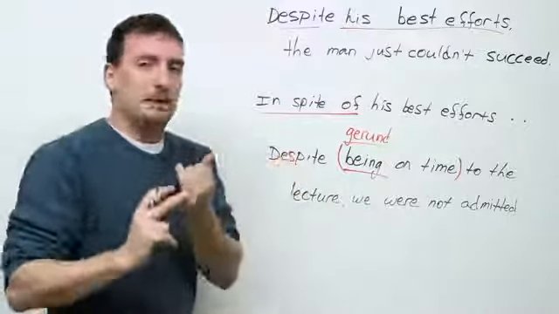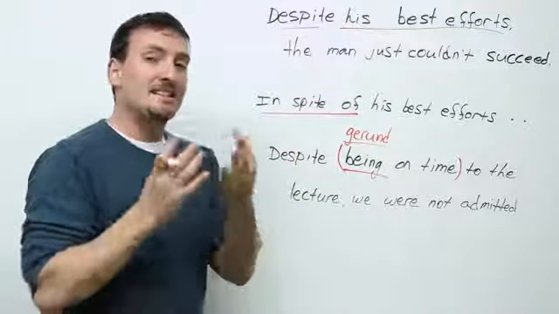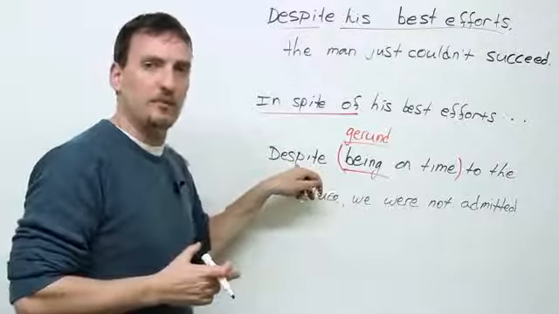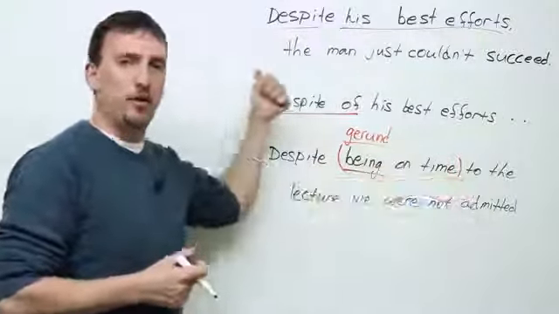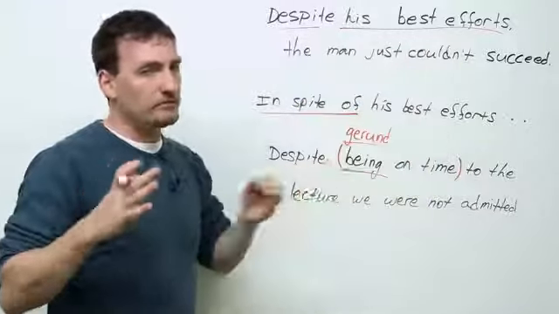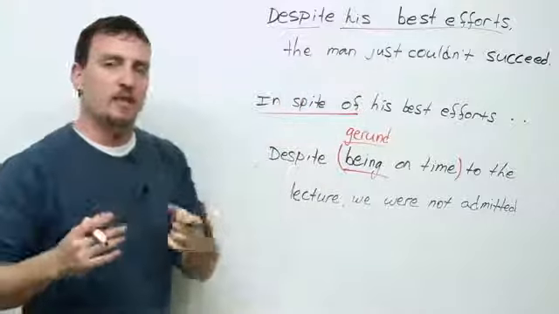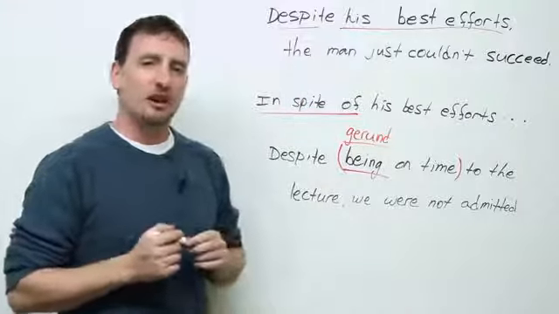So keep in mind, despite and in spite of mean the same as although, but despite and in spite of we use with a phrase, although we use with a clause. Otherwise, same meaning. Okay? If you're not sure and you still have some questions, please go to engvid.com.